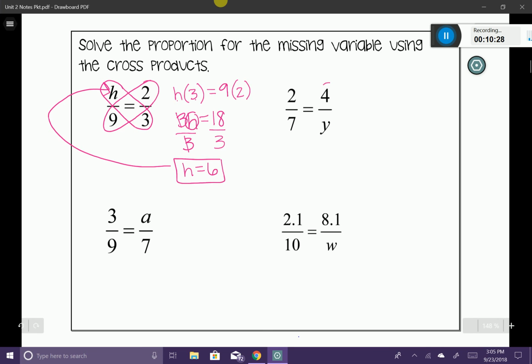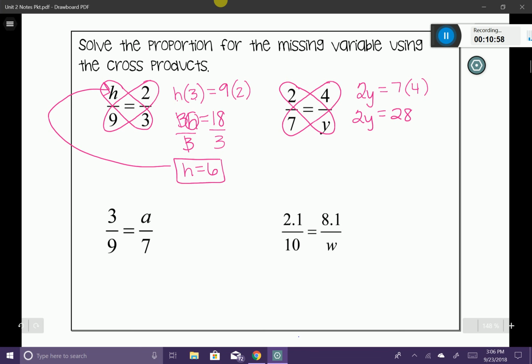I'm going to start by circling my cross products. And again, I always like to begin by using the number with my variable. So I'm going to go ahead and say 2 times y. Notice how in this one, I automatically put the 2 in front of the y. Then I'm going to set that equal to 7 times 4. All right, so if I simplify this down a little bit, I'm going to get 2y is equal to 28.